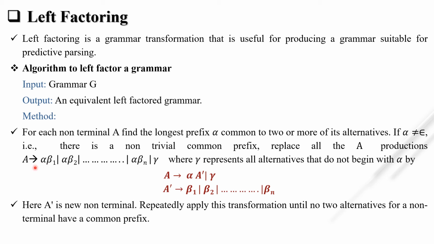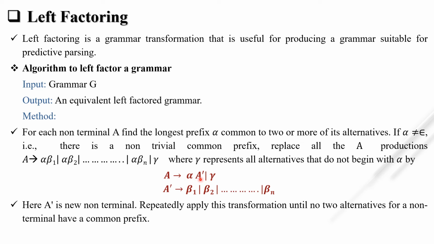Suppose there is a production capital A tends to small ab or ad. So small a is your common prefix, that is your alpha. You first put alpha which is common, then A dash because this non-terminal is capital A, then or gamma.